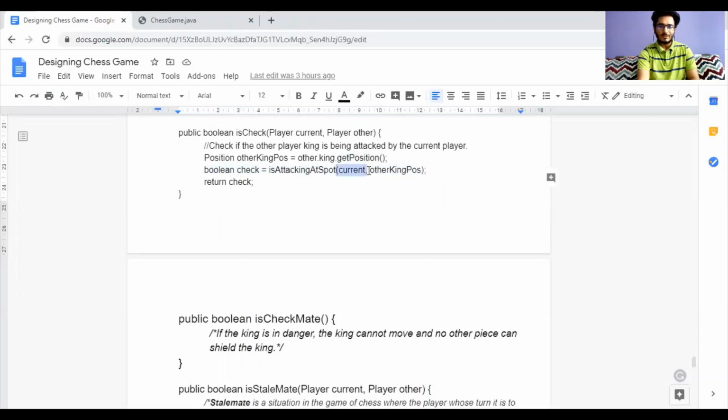This function basically checks if the player which we are passing in the parameters can attack this position of the chessboard using any of its pieces.